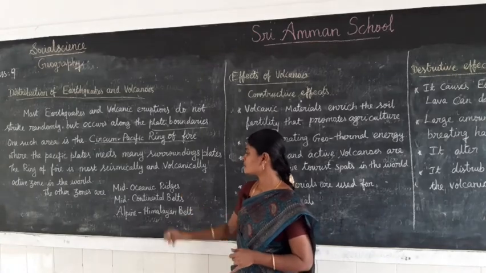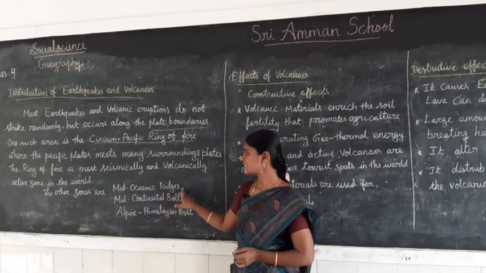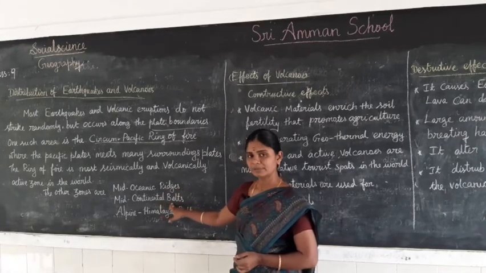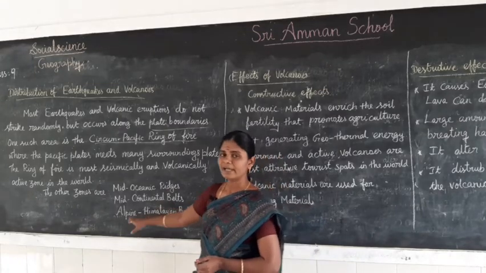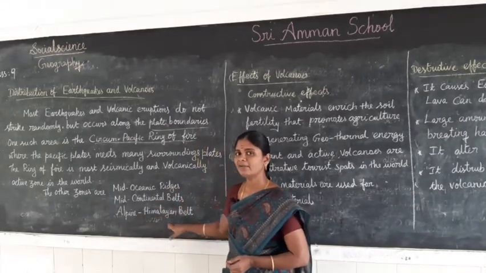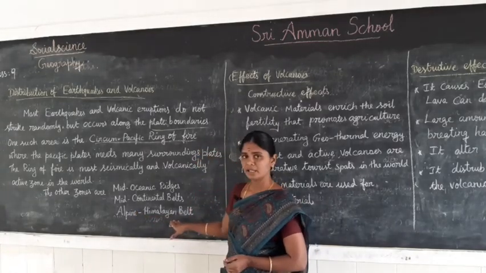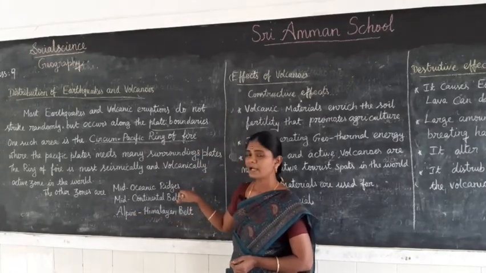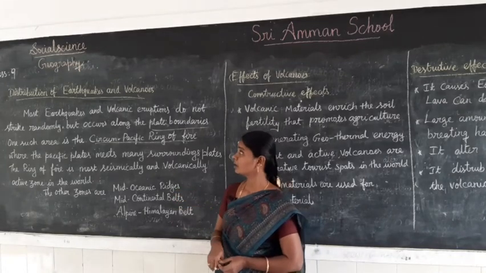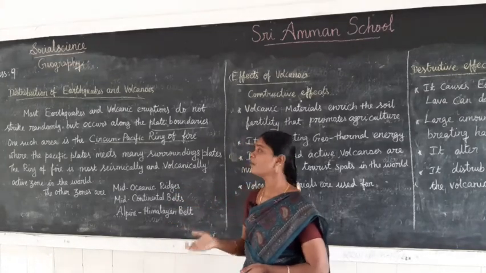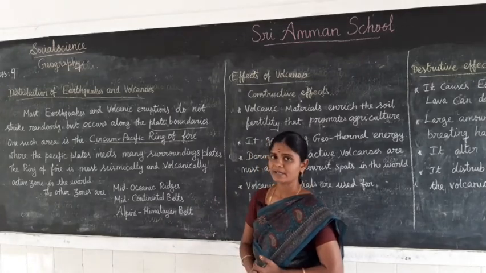The other zones are mid-oceanic ridges and mid-continental belts, the Alpine and Himalayan belt. Alpine in Europe, Himalaya in India. These are the active zones in the distribution zone of earthquakes and volcanic eruptions.